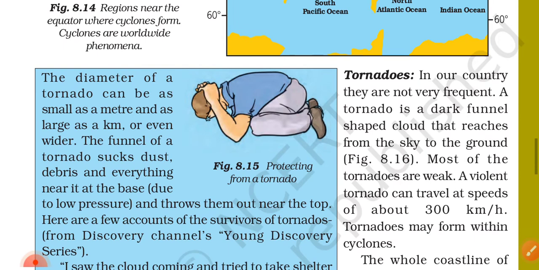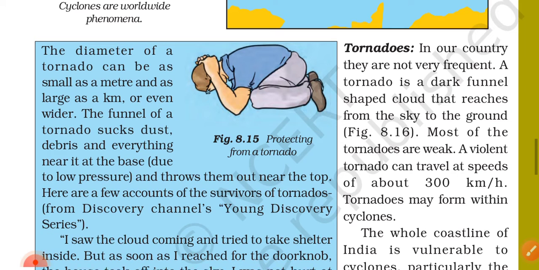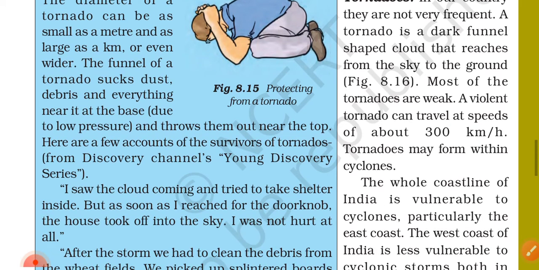The diameter of a tornado can be as small as a meter and as large as a kilometer or even wider. The funnel of a tornado sucks dust, debris and everything near it at the base due to low pressure and throws them out near the top.